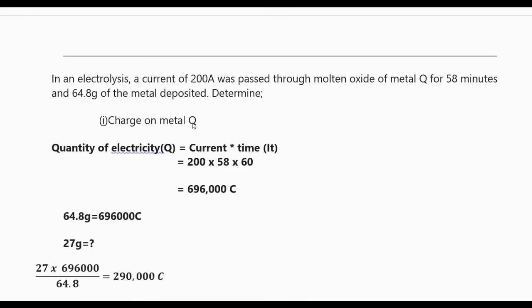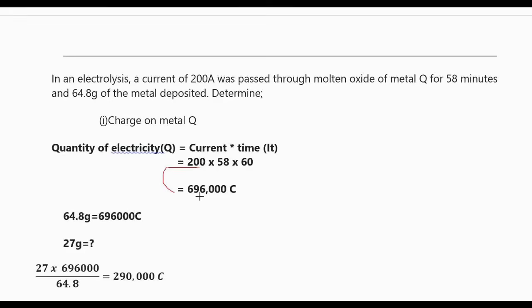But we were given that the mass of metal deposited is 64.8 grams. It means that this quantity of electricity produced 64.8 grams. We will ask, what is the RAM of Q?